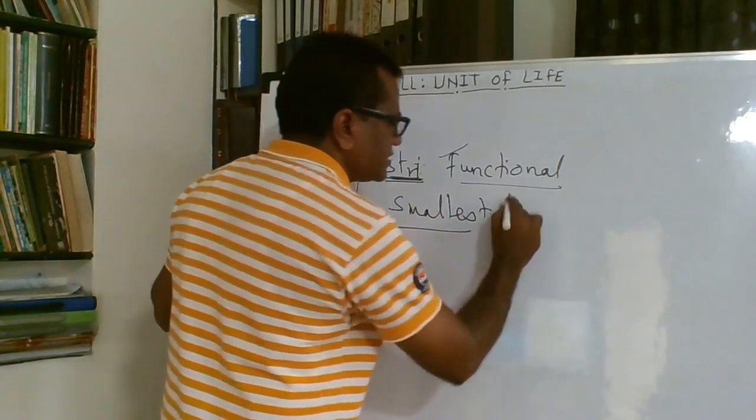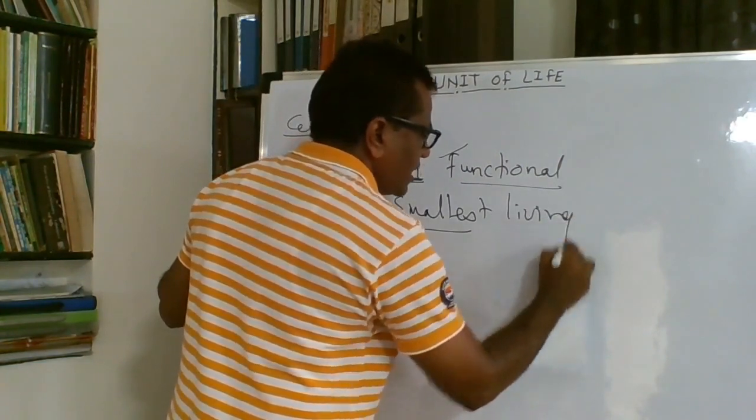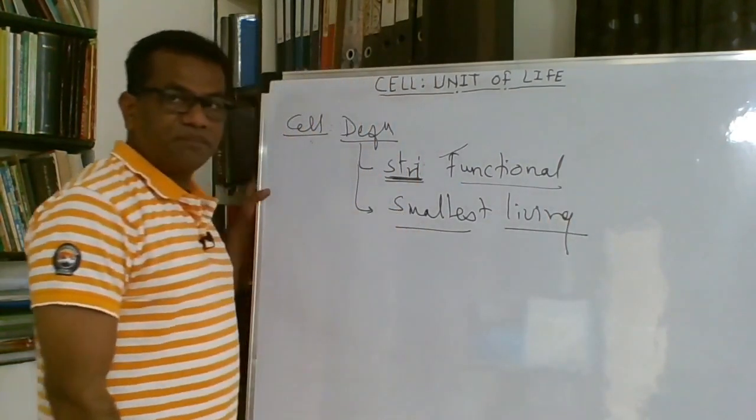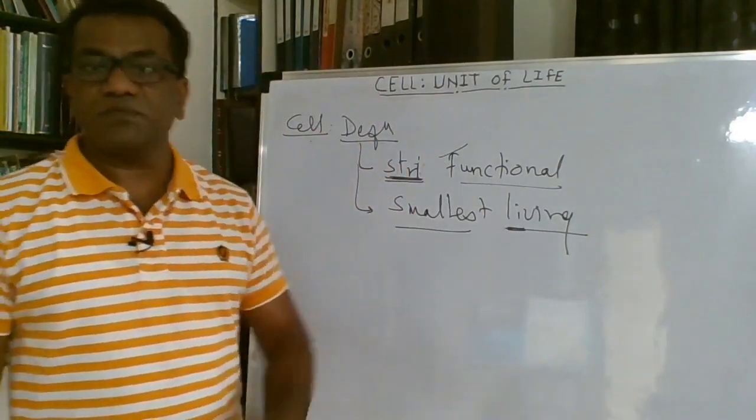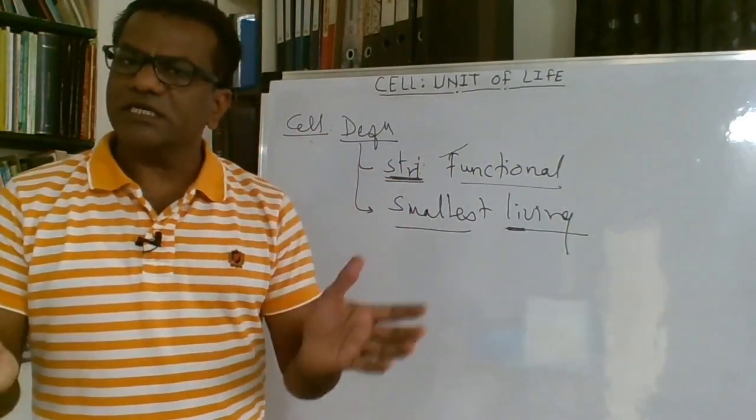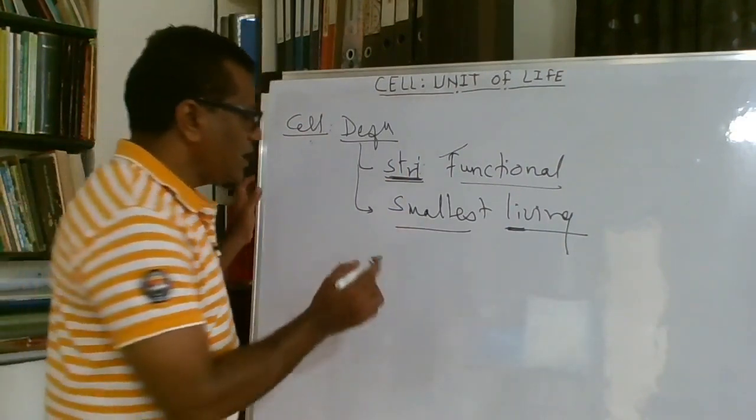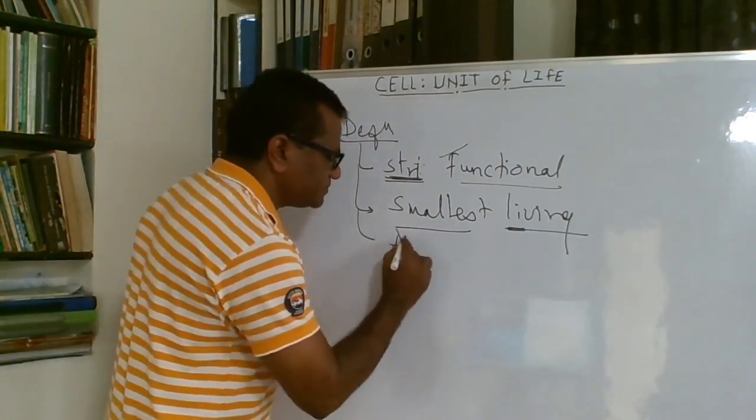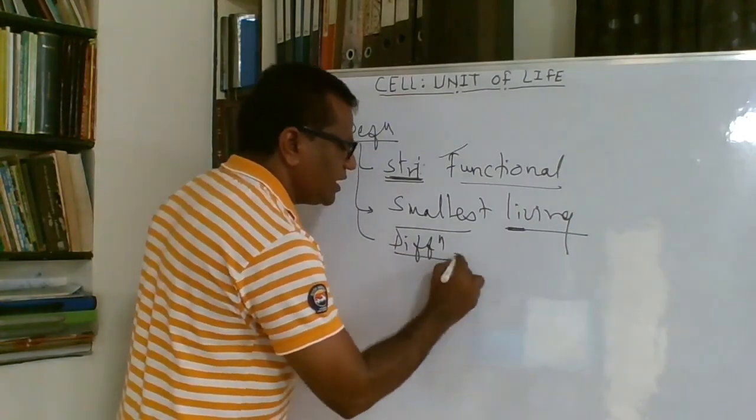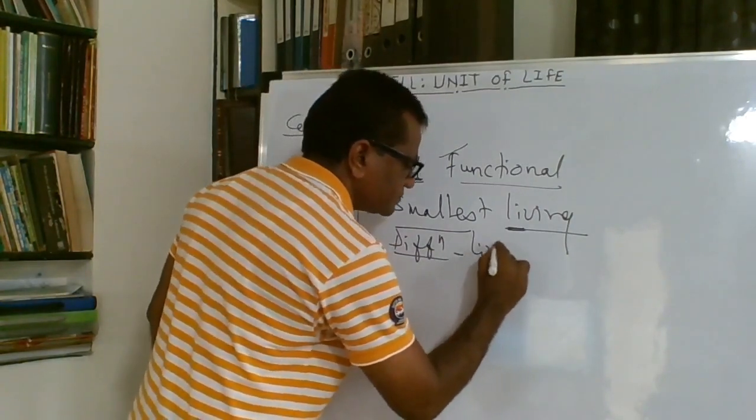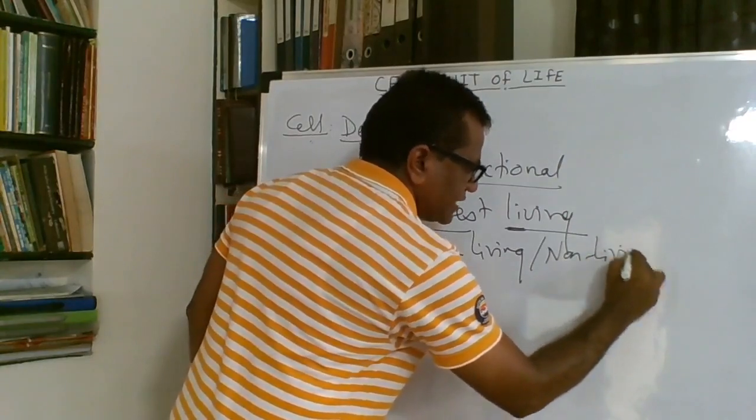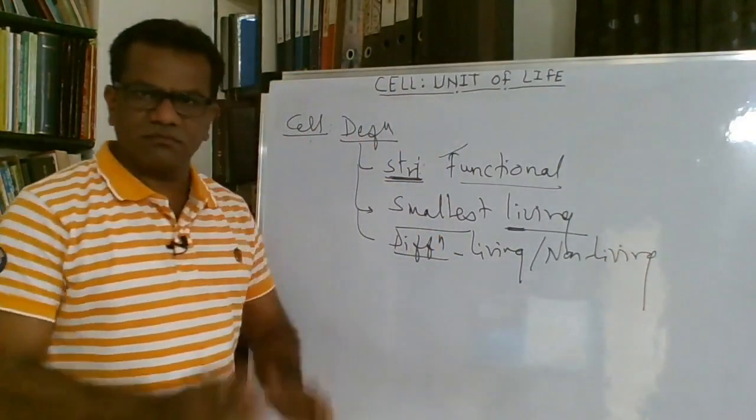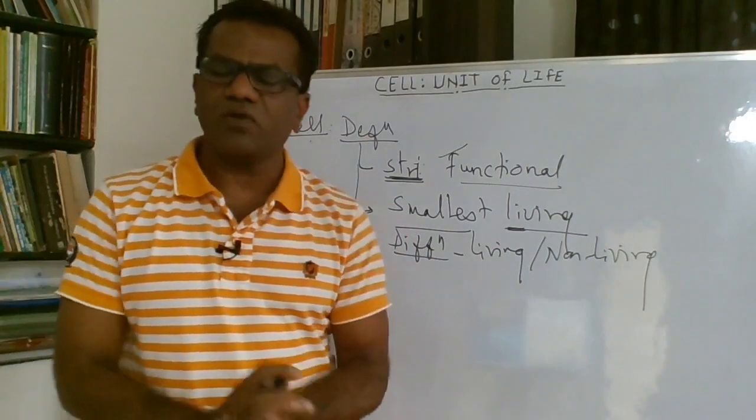It is the smallest living entity. Anything that is living is made of cells. The cell forms the difference between living and non-living. Now how does it form the difference between living and non-living?